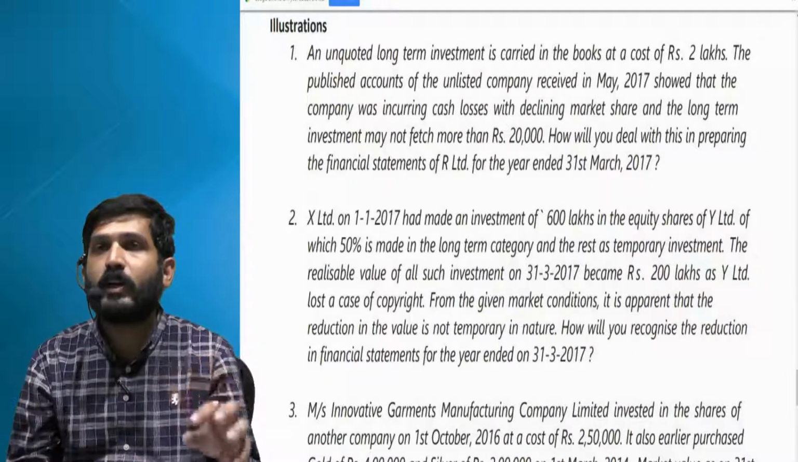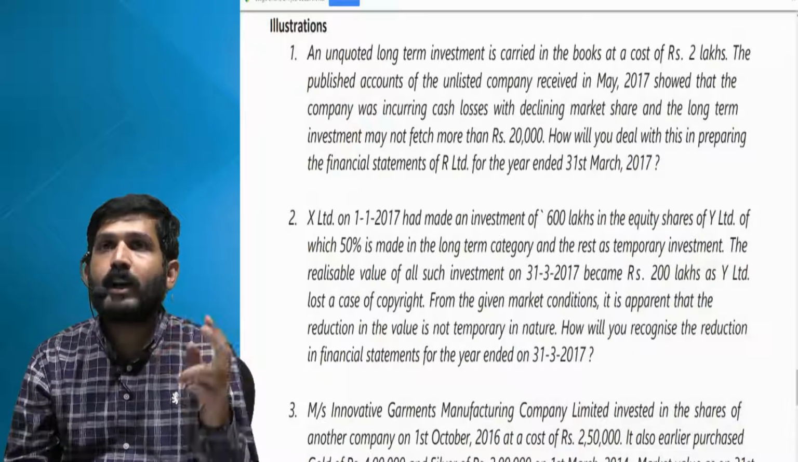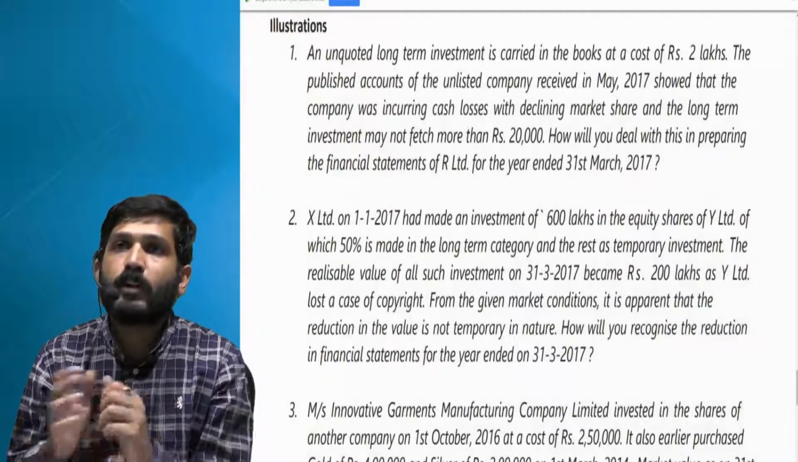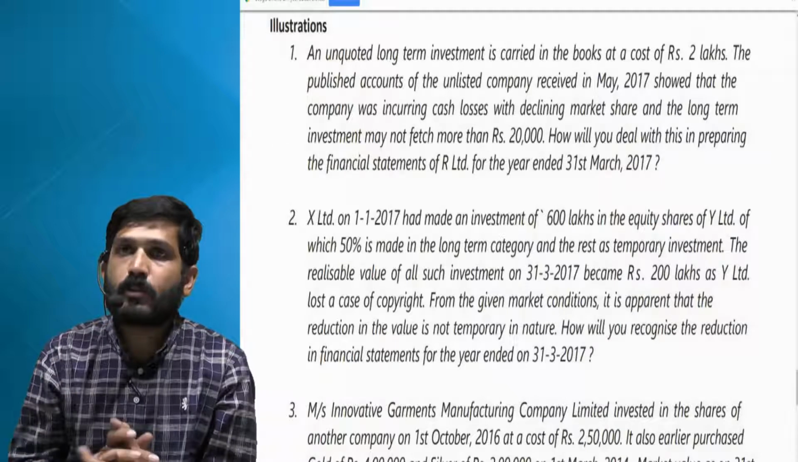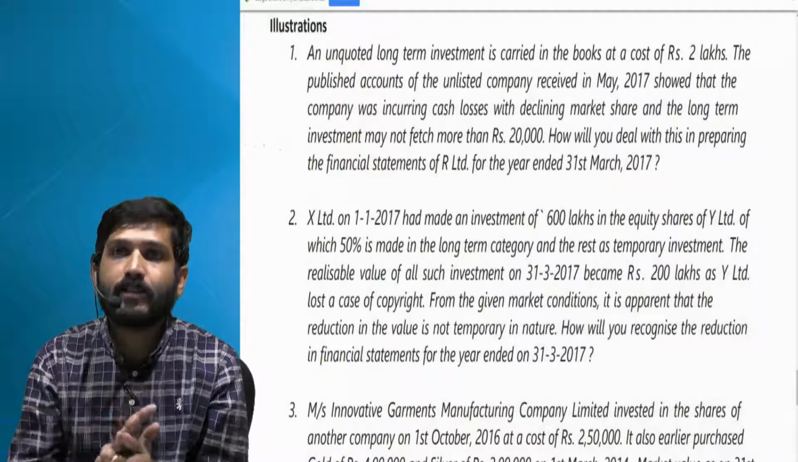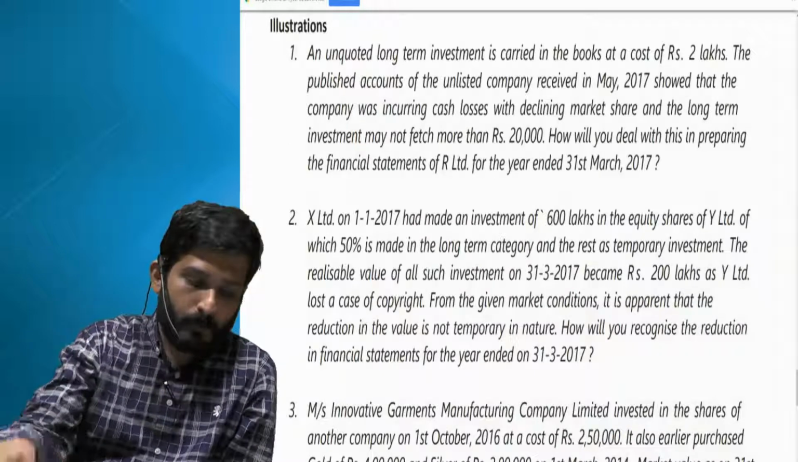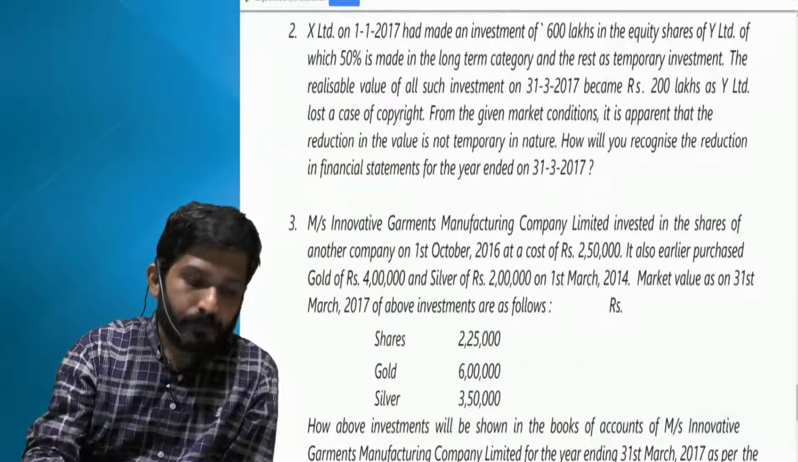So total to P&L will go 400 lakhs. 200 lakhs for permanent loss and 200 lakhs provision for taking at fair value for current investments. And now in my investments, long-term investments will be shown at 100 lakhs and current investments will also be shown at 100 lakhs. Next, question number 3.